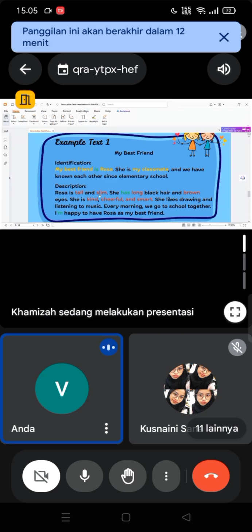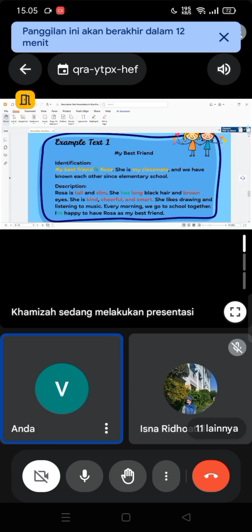Like tall, slim, kind, cheerful, and smart. Do you still remember this? Adjective, Miss. Yes. Good answer. This red color is adjective, and then we have a simple present, like I said before. This whole text uses simple present, and then next the green color.